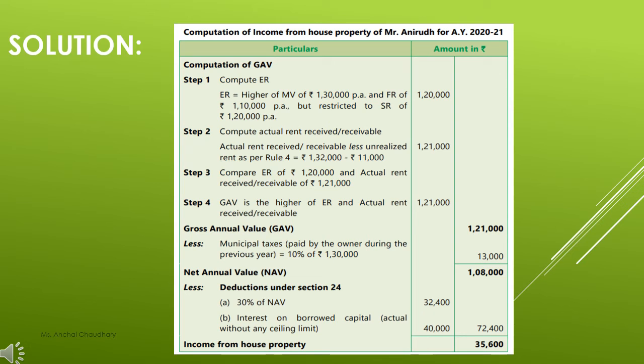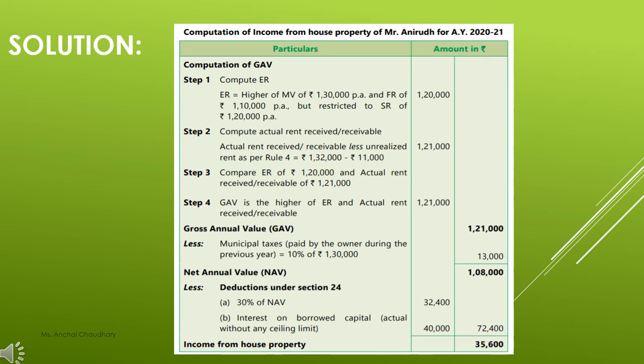Now you have to compare your expected rent and actual rent. So you have to find out the highest value. You have to consider the highest value as your gross annual value. So what is the highest? That is your actual rent receivable, because it is 1,21,000. So here your gross annual value will be 1,21,000. Then from GAV, first of all, you have to deduct the municipal taxes.